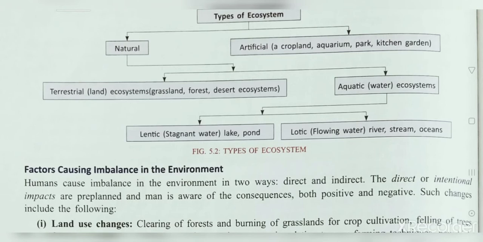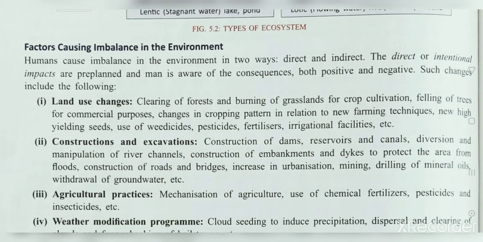These are the things that imbalance the environment, right? In today's situation, withdrawal of groundwater is higher. So these are the activities that cause imbalance in the environment as well.